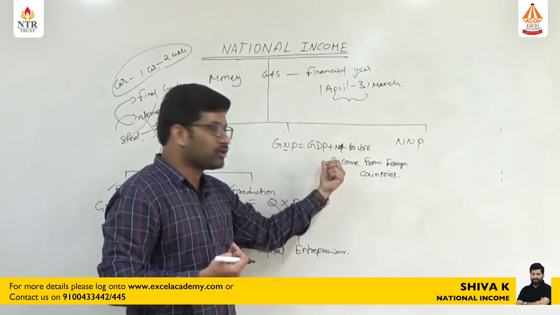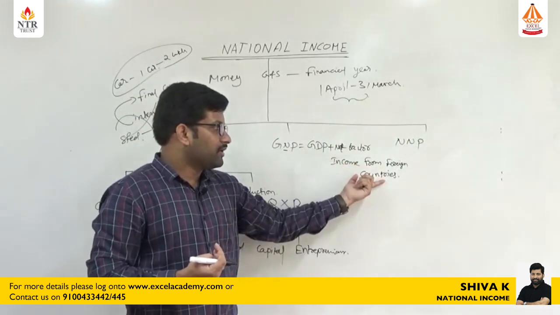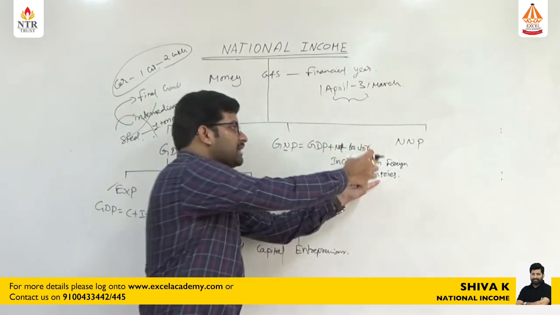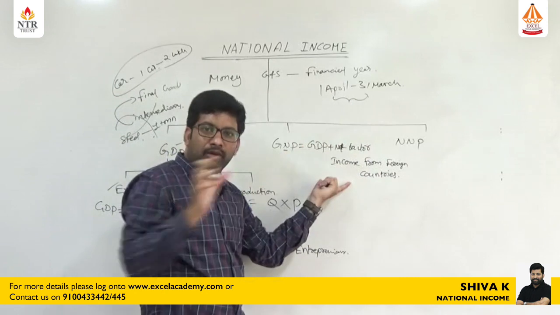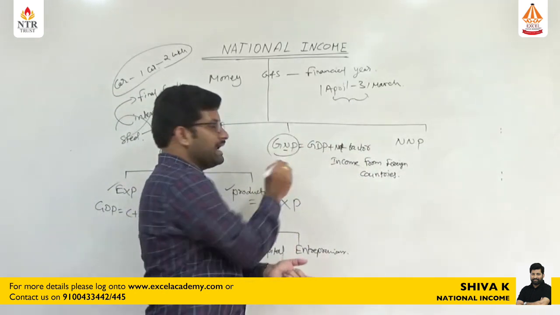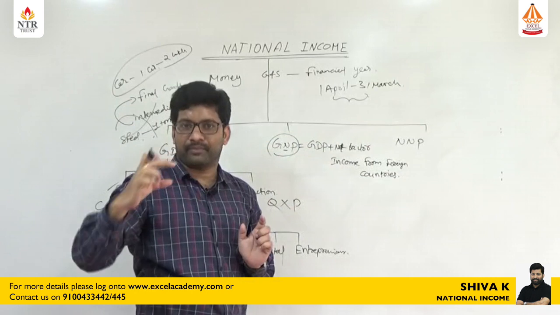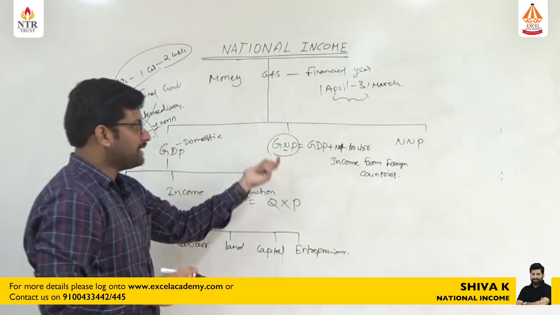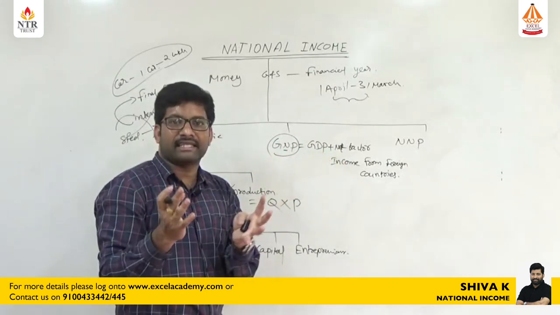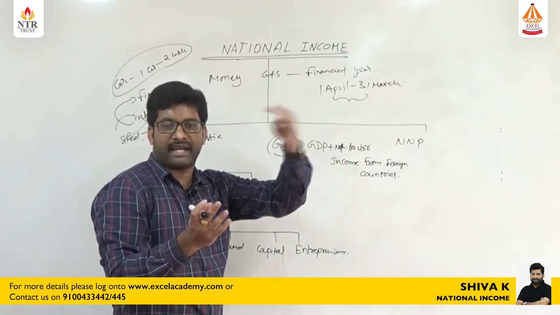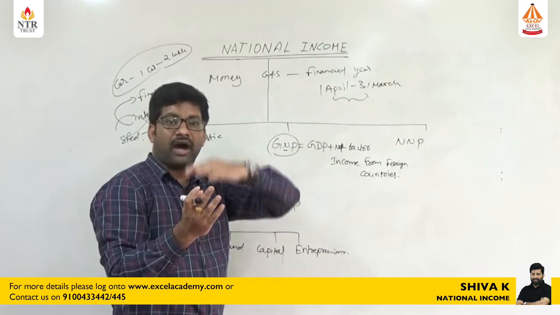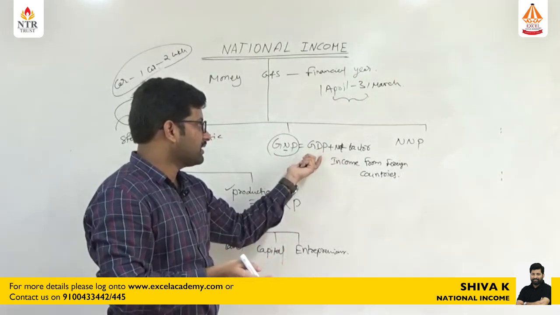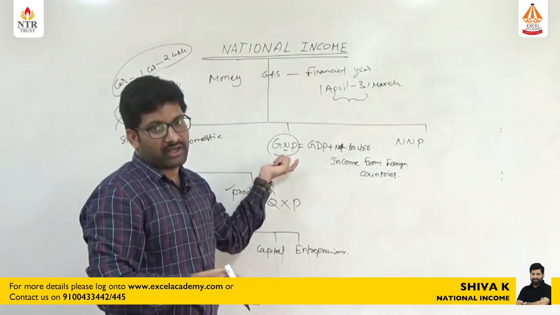So that income is added to the domestic product. Whatever the citizens of India, it doesn't matter where they are living, the income generated by these people is added to the domestic product, that is the national product, gross national product. That is the difference between the domestic product and national product. GNP is equal to GDP plus whatever foreign income India is getting, generated by NRIs or else foreign investment by the Indian investors over there. So that is added to the domestic product and we will get GNP, gross national product.